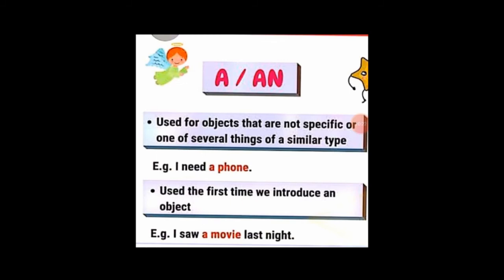Okay, another slide to differentiate between a and an, the indefinite articles. They are used for objects that are not specific, of course, that is common. For example, I need a phone. So the phone can be any phone. Use them the first time we introduce an object. For example, I saw a movie last night. So this is what is said about them.